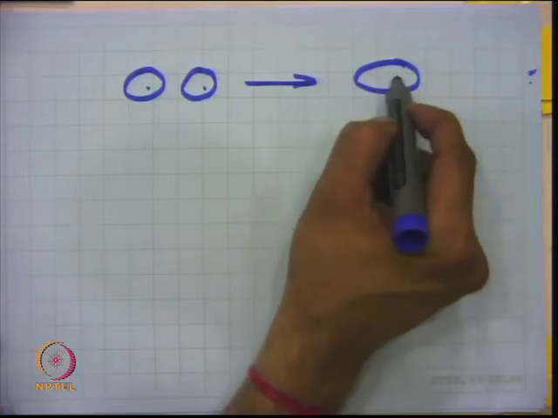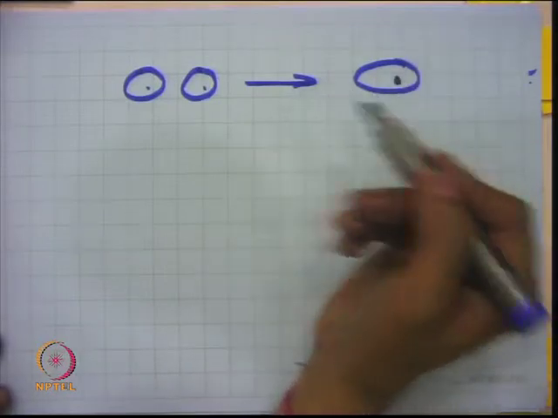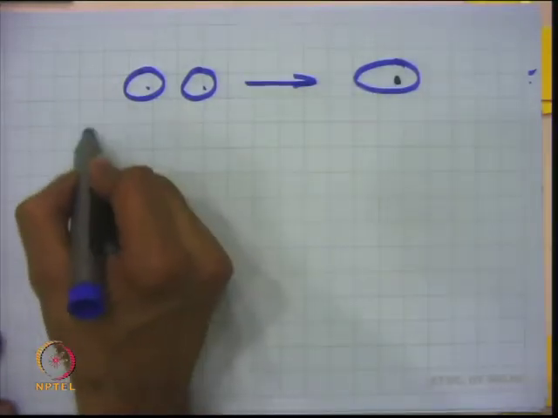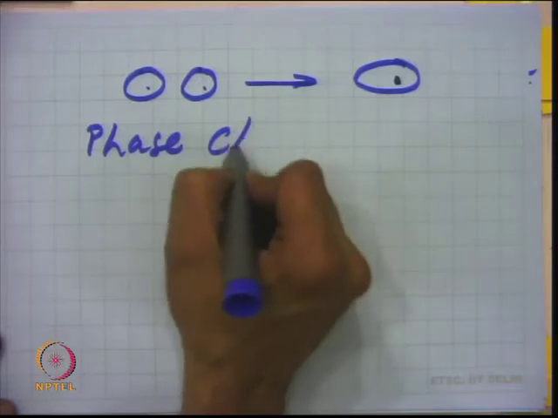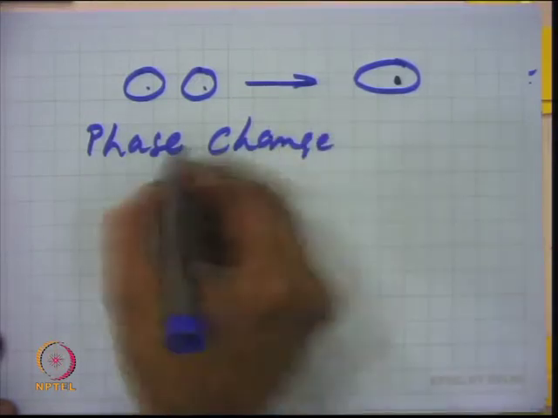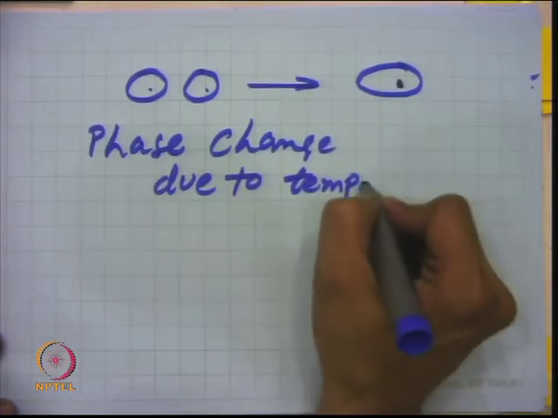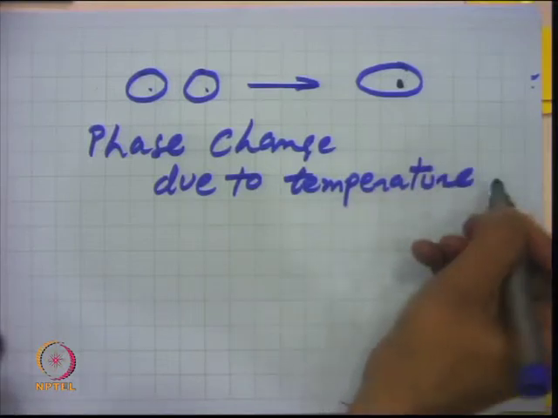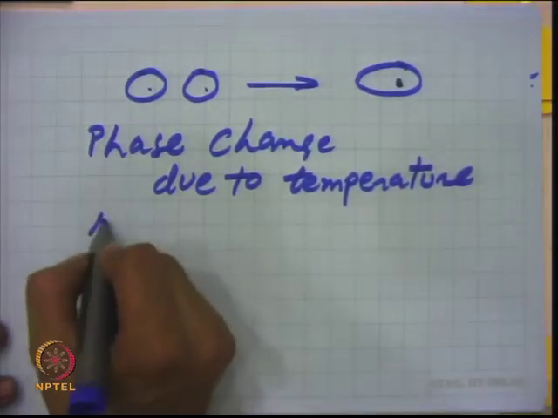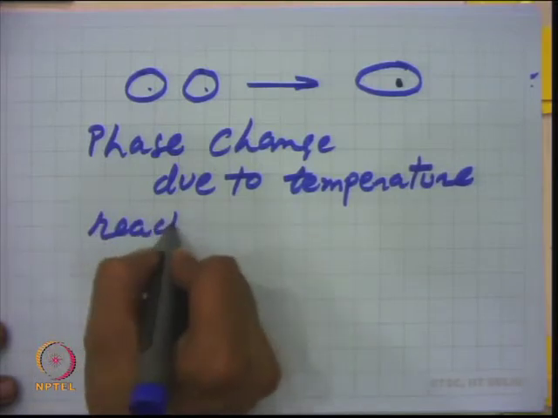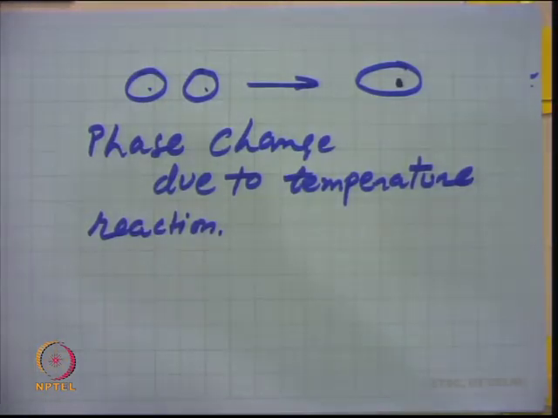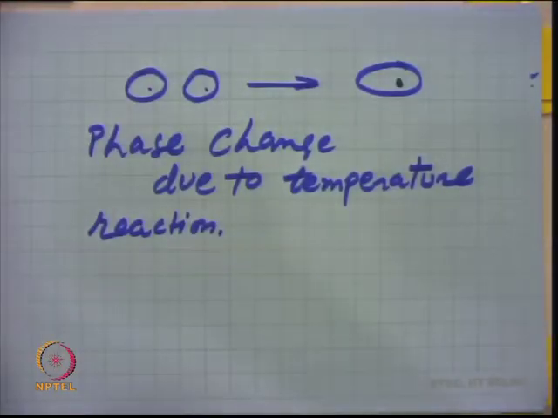This is because of the sintering, and this sometimes reduces the pore size of the catalyst, and there is also a phase change due to temperature. Because of the high temperature reaction, solid materials react together, or nickel reacts with alumina, say, and forms nickel aluminate. This is a kind of phase change, and therefore the activity of the catalyst decreases during the course of reaction.